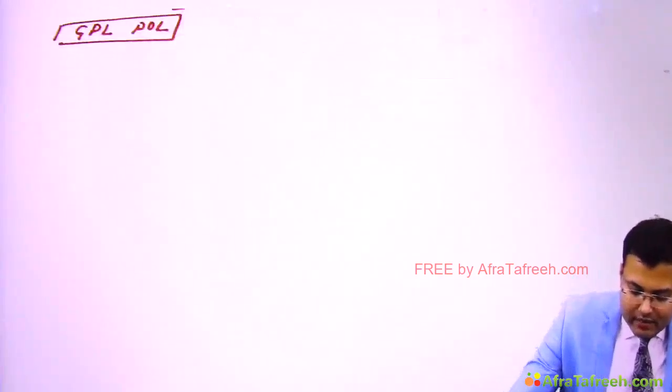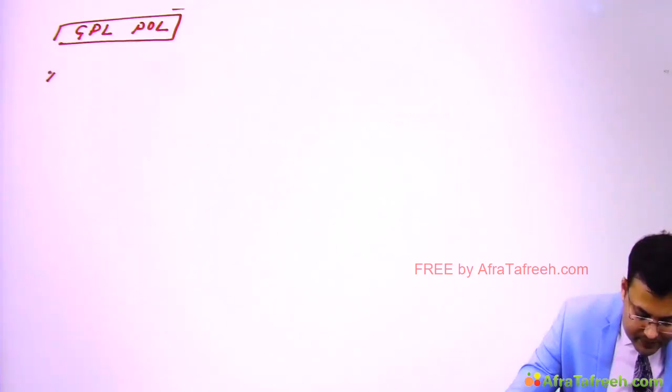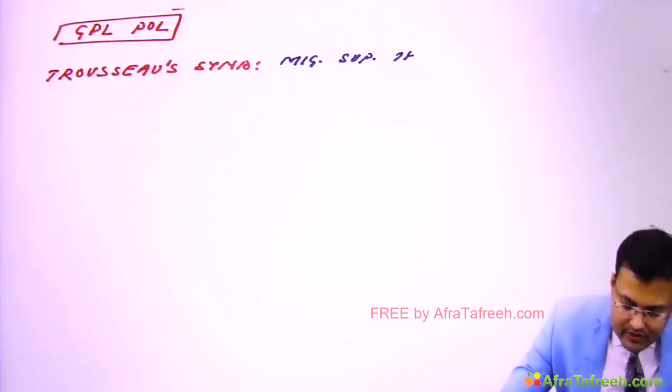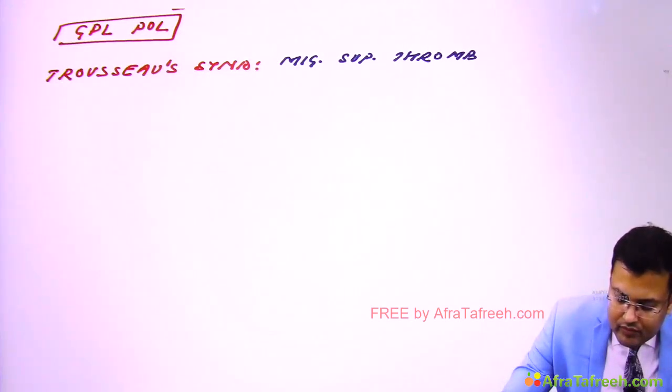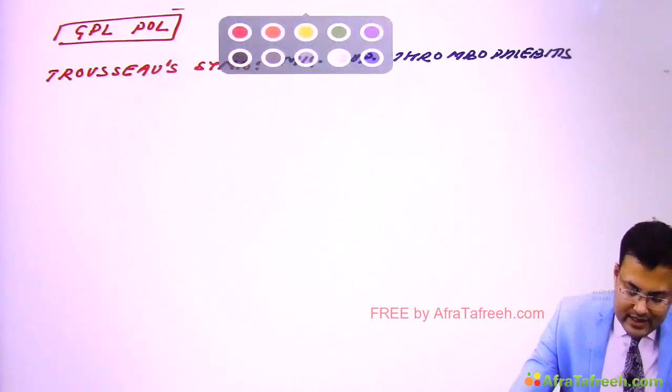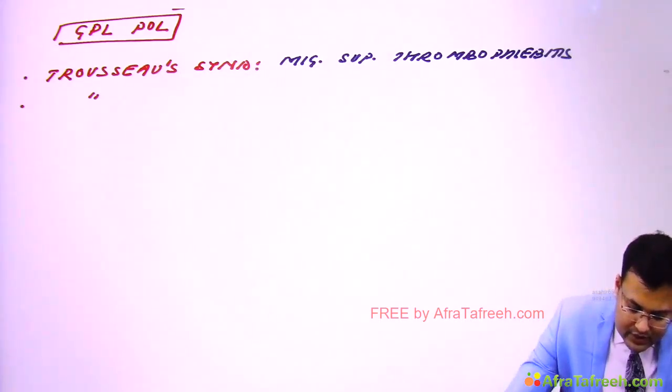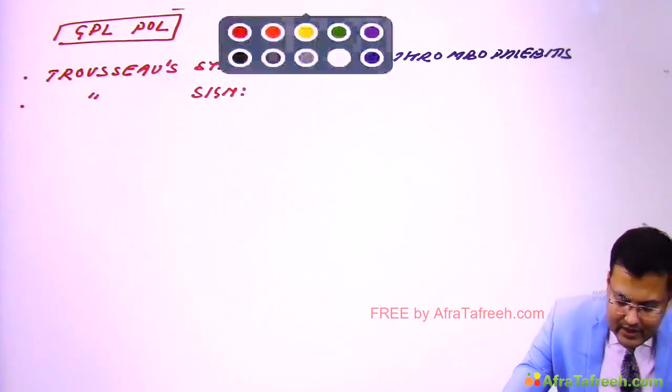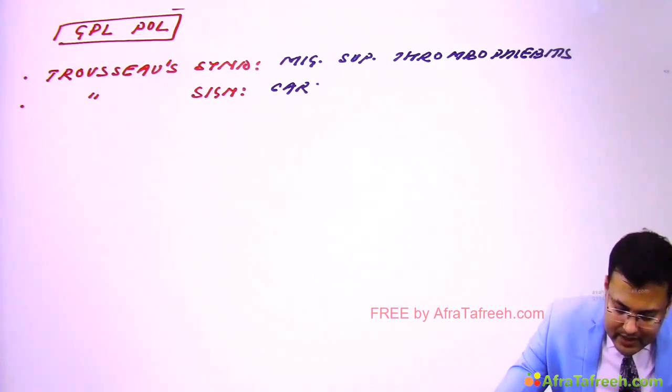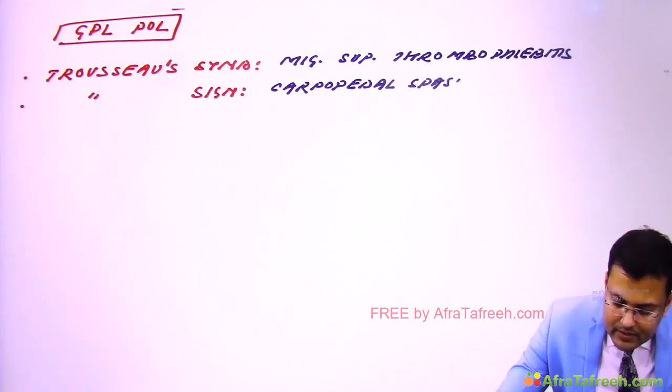Okay, so see three important one-liner questions. First is Trousseau's syndrome. This is migratory superficial thrombophlebitis. Clear? Second is Trousseau's sign. And this is carpopedal spasm in hypocalcemia.